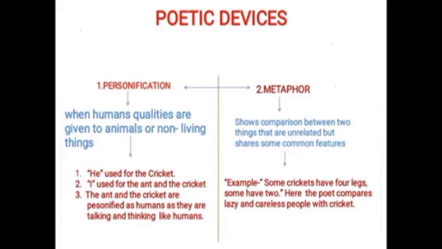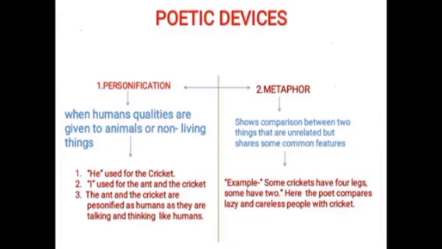In this poem also, some important poetic devices are there which I am going to discuss with you all. Listen carefully. The first poetic device is personification. So what is personification? It is used when human qualities are given to animals or non-living things.